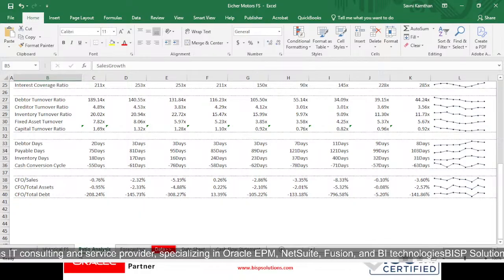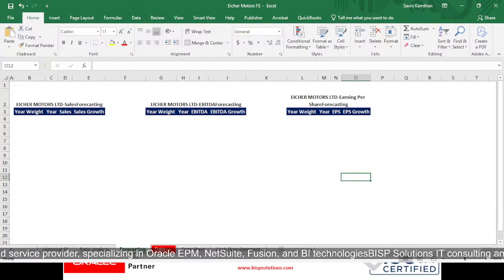Now we will be completing our forecasting. Forecasting is not 100% accurate, but we can do it for our company. So first of all I am taking the forecast for my sales, and then I will take it for my EBITDA and earnings per share.